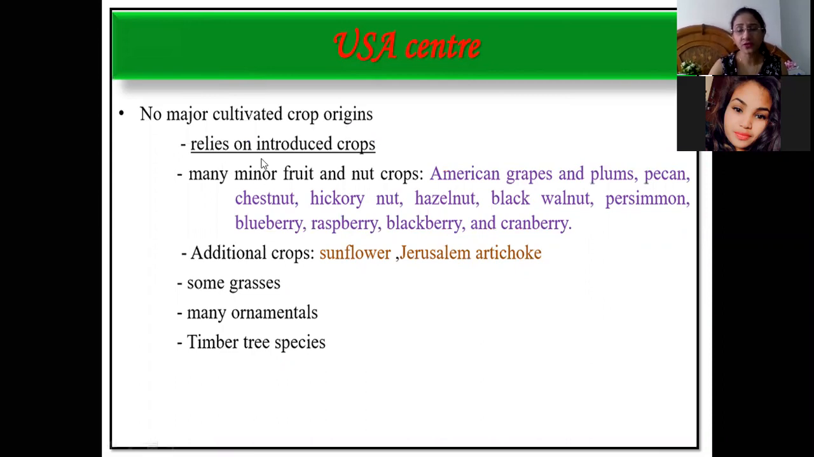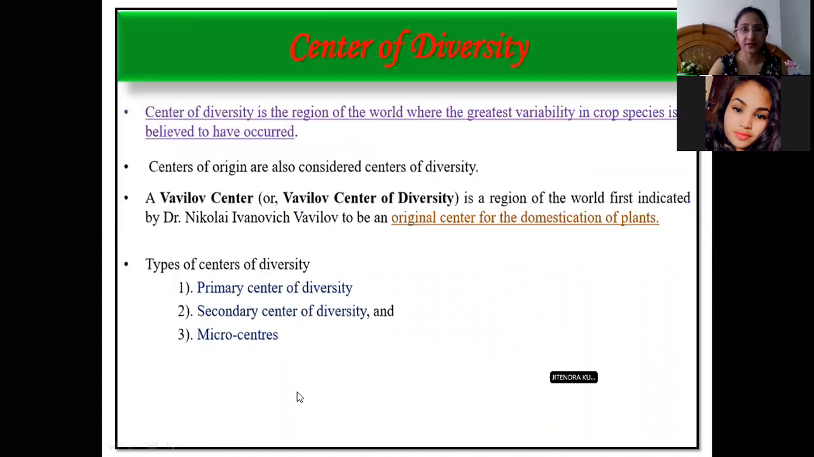However, they rely on introduced crops. Okay, most of the fruit and nut crops are involved in the USA center. Some of the grasses, sunflower, many ornamentals and timber tree species are believed to have originated in the USA centers. Okay. Similarly, centers of diversity.